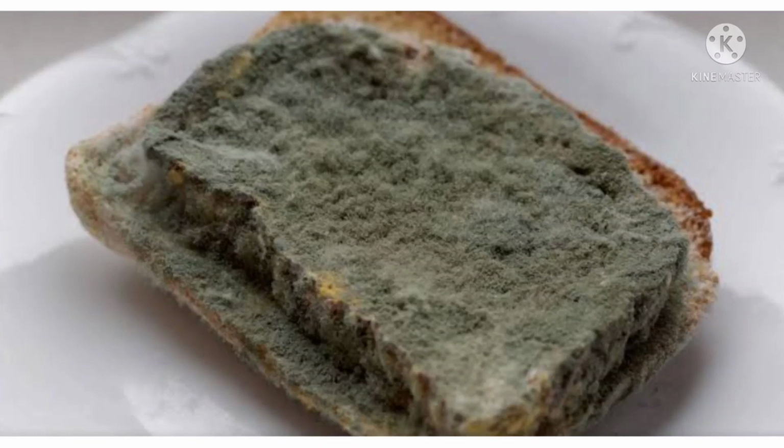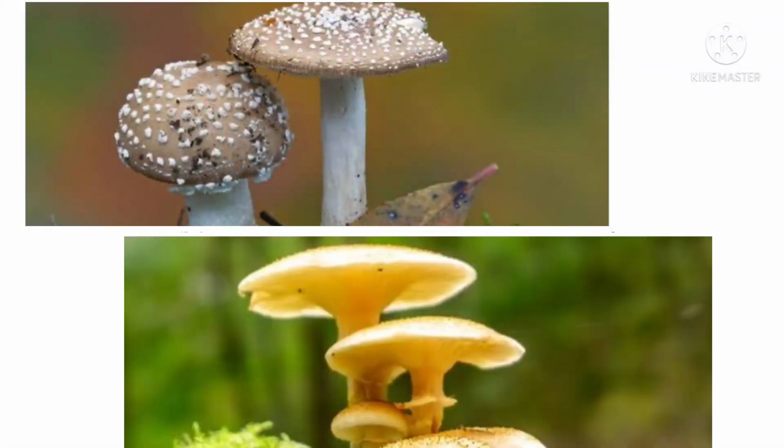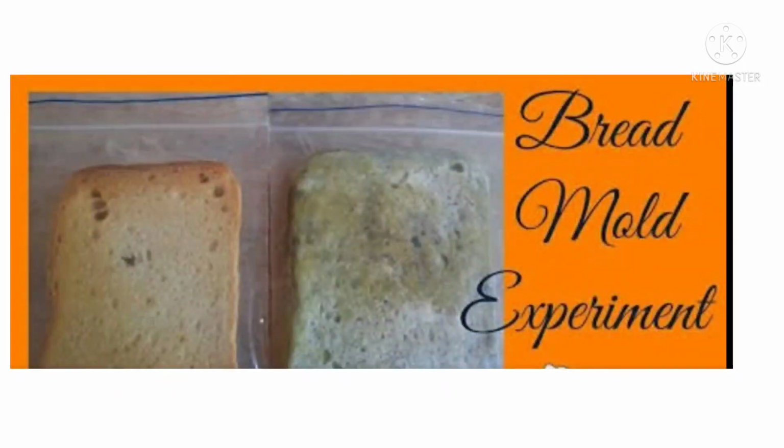See, children, we can find saprophytes in our surroundings. We can do one small activity. The aim of this activity is to observe the saprophytic nutrition in bread mold.